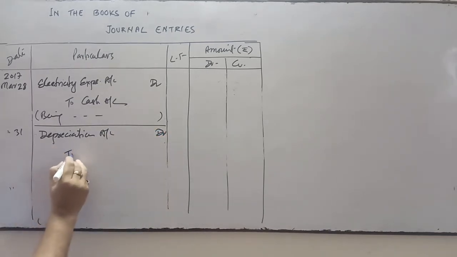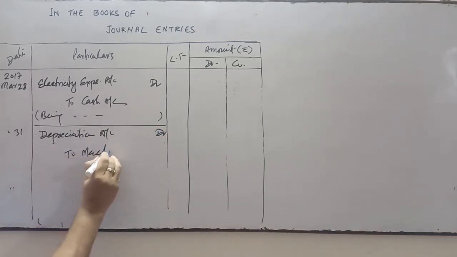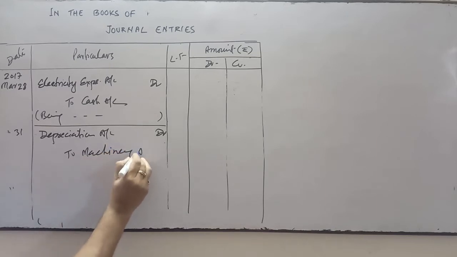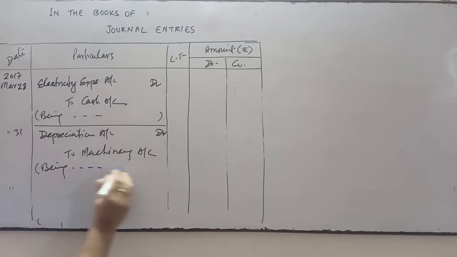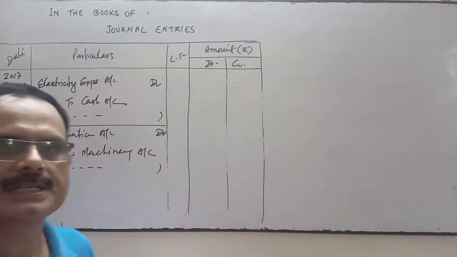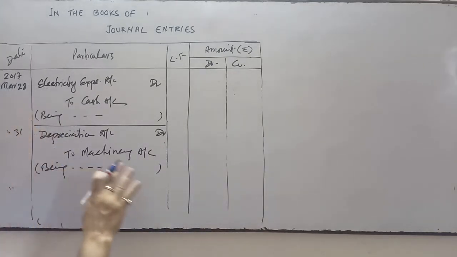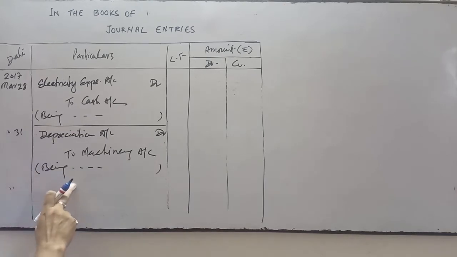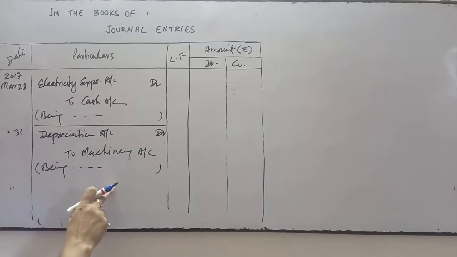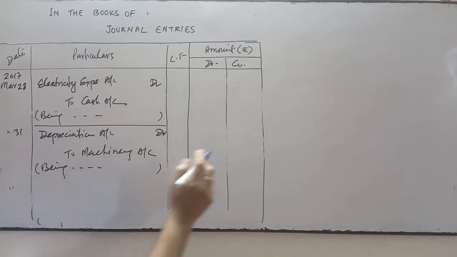And the depreciation is charged on machinery, so machinery account will be credited. Value of machine will be decreased. Narration will be: being depreciation charged on machinery at the rate of 10%. You will write this over here.